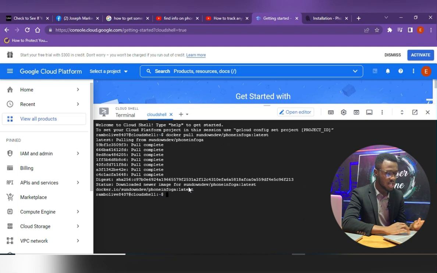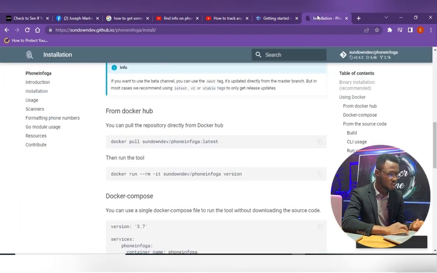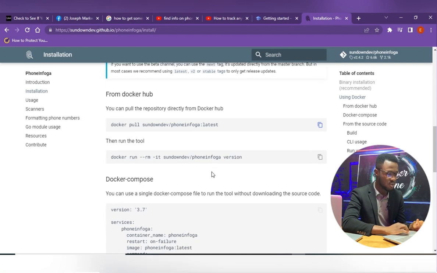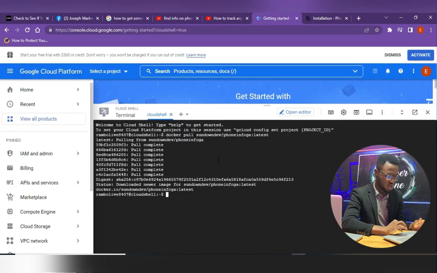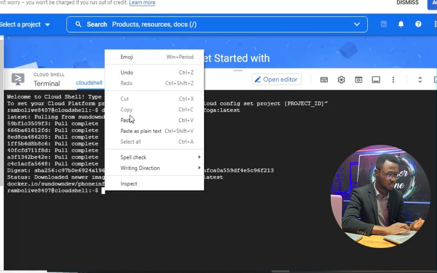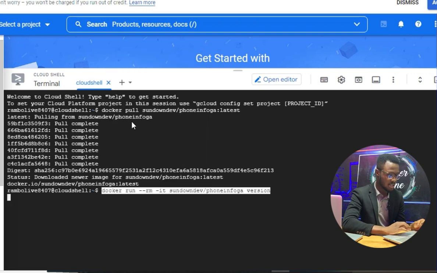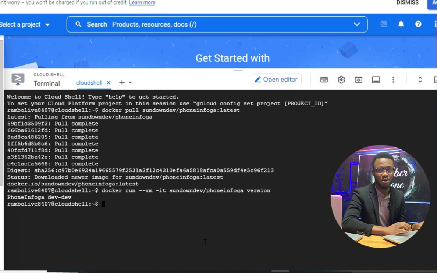Sure. So here we are. We've done the first one. Now you can go back again here, and then you run these two again, copy this very one, then come here and do copy and paste. So you just right click and paste it, right? Then you run it. Fantastic.